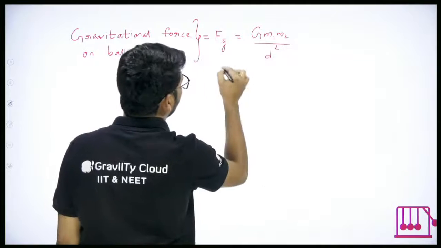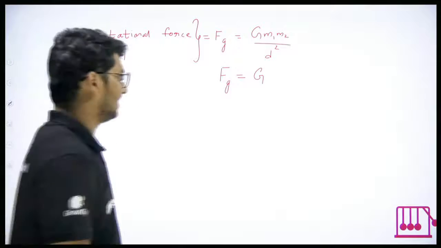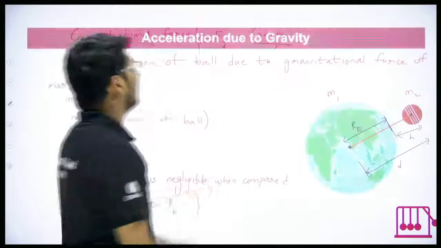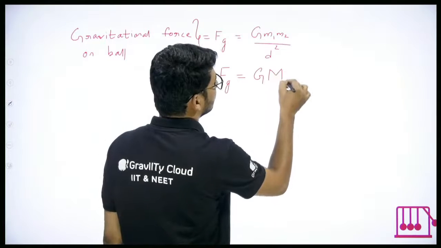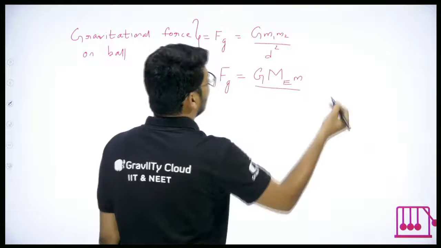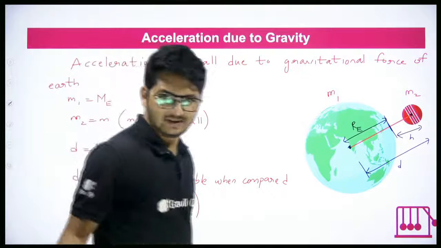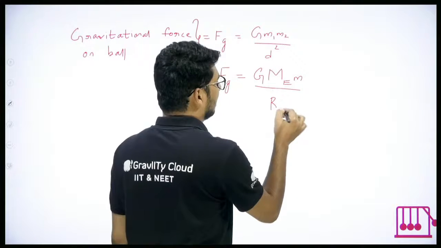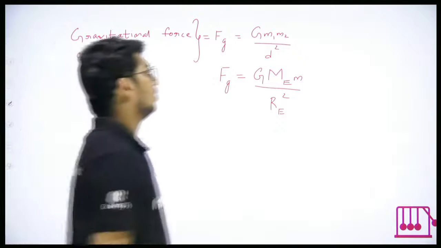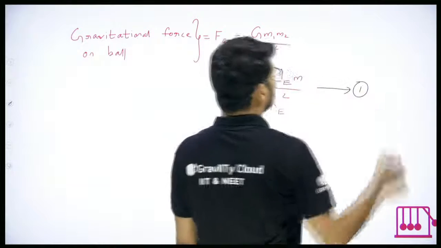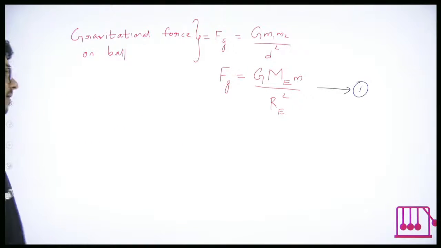That is the formula. G is the universal gravitational constant, capital G. M1 here is mass of Earth, M2 is mass of ball, upon D square. Now what is D? D is equal to or almost equal to radius of Earth. So RE square. Let us call that equation 1. So we got this gravitational force. Clear?